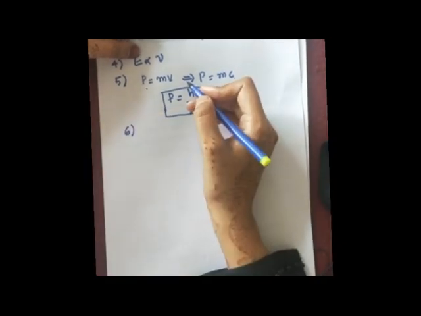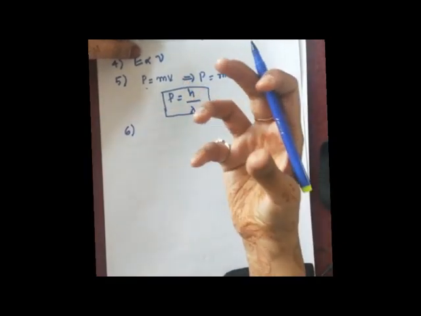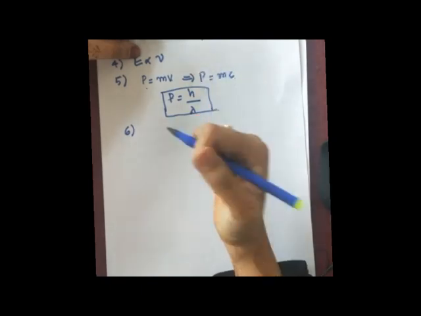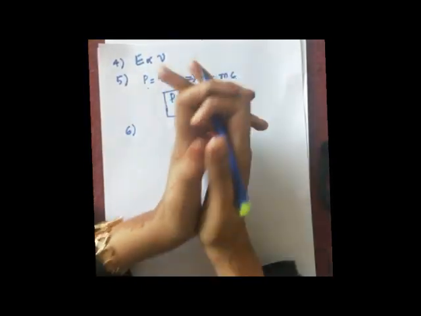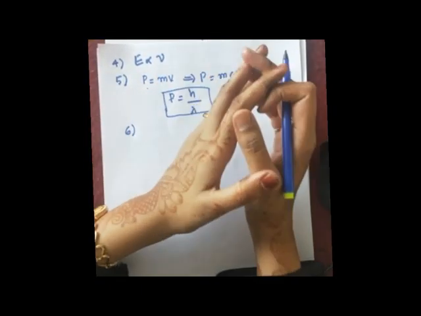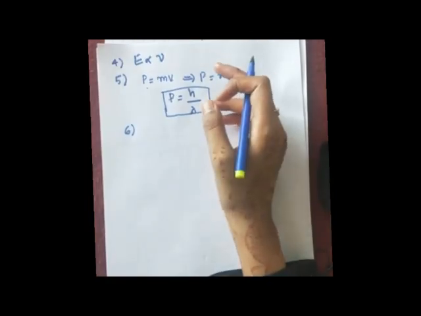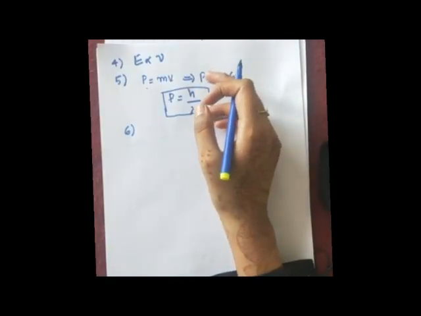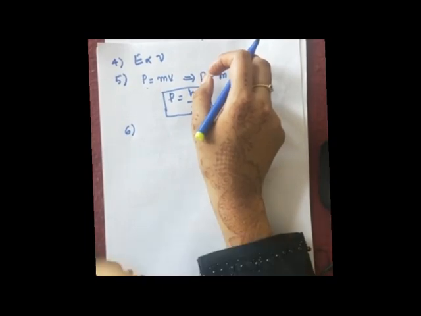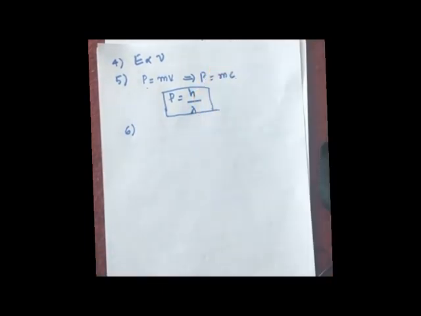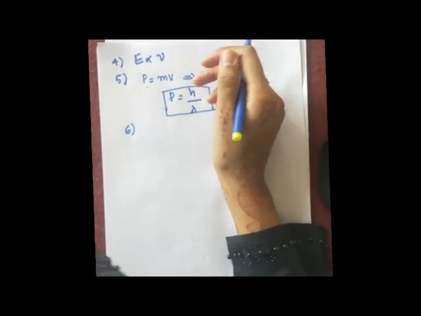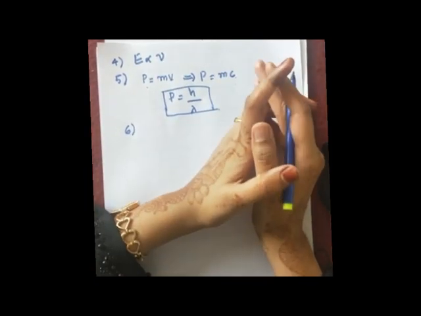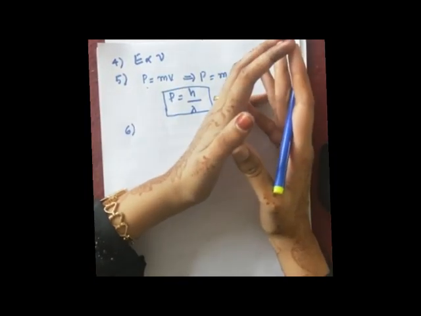Next characteristic is, photons are electrically neutral. But how was it proved that photons do not have any charge? I hope you remember the properties of charges from the first chapter, electric charges and fields.